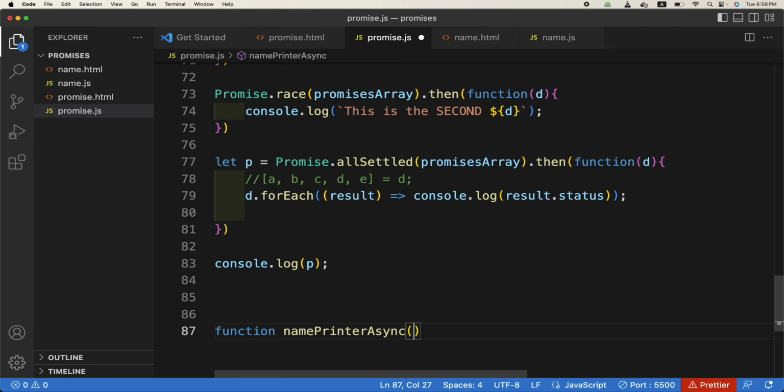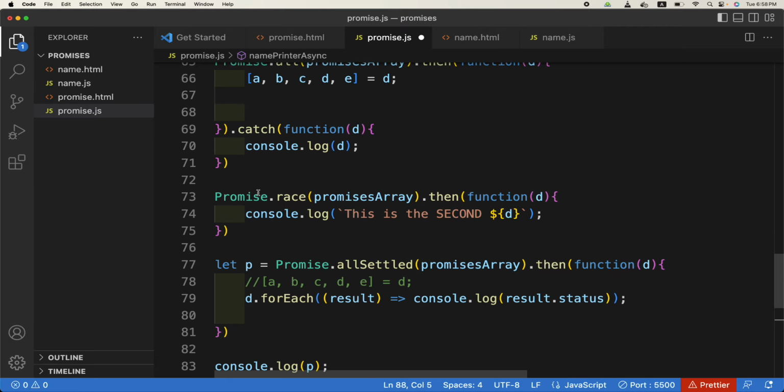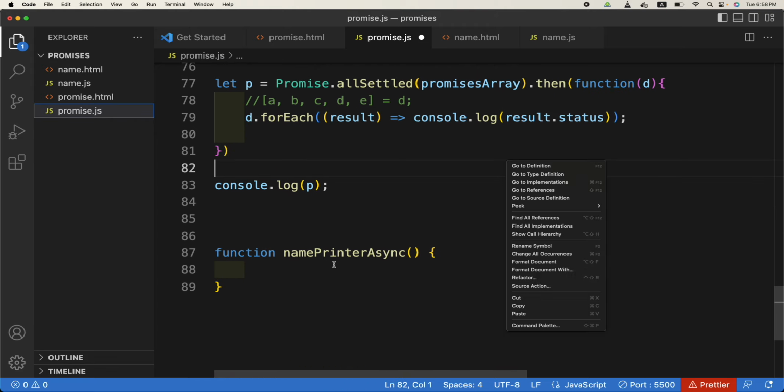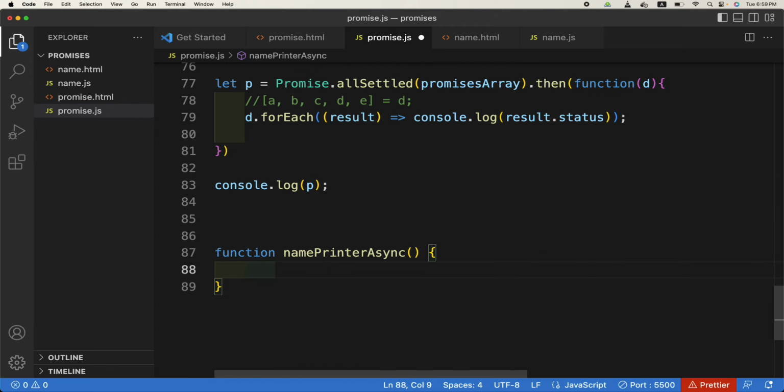Okay, this is just a normal function. If I call this promise now, this name printer inside the function, you should have no issues, right? So I will just call this function, and maybe if I have to print Wasim Akram's name, it will be W.